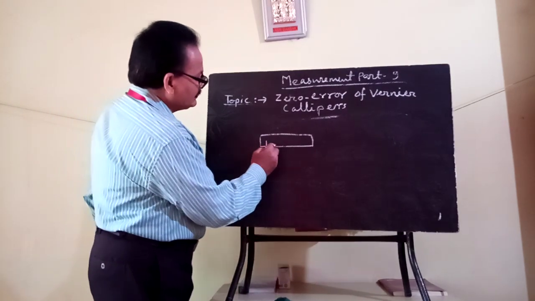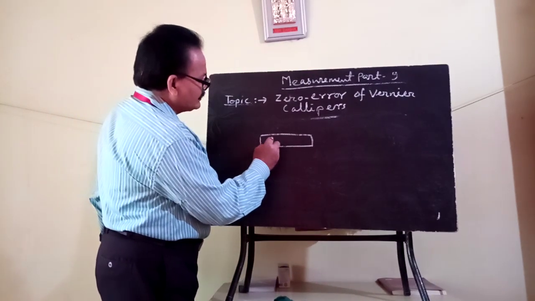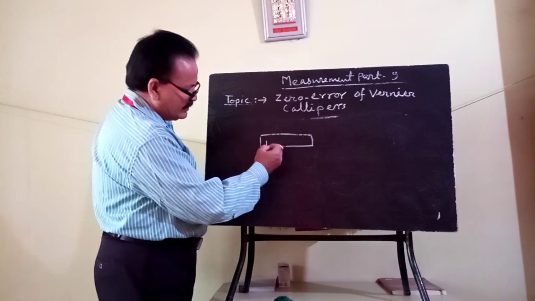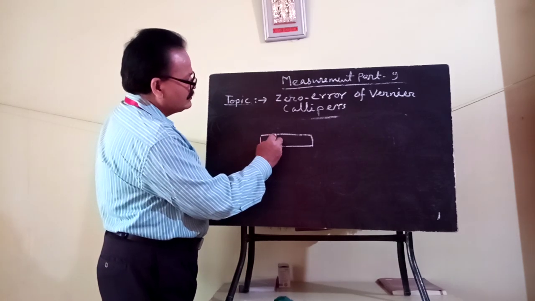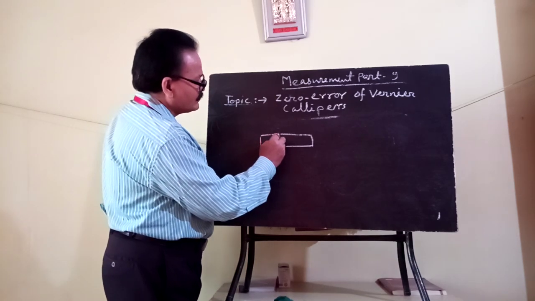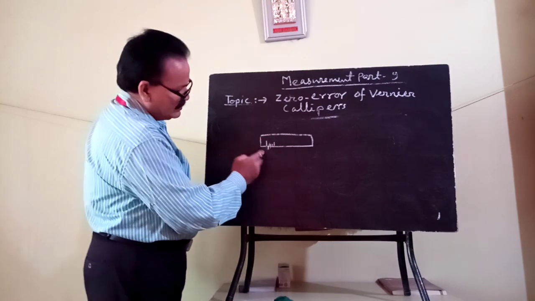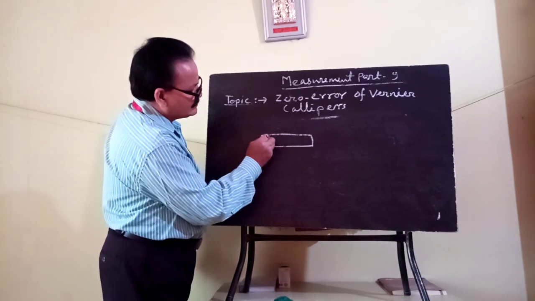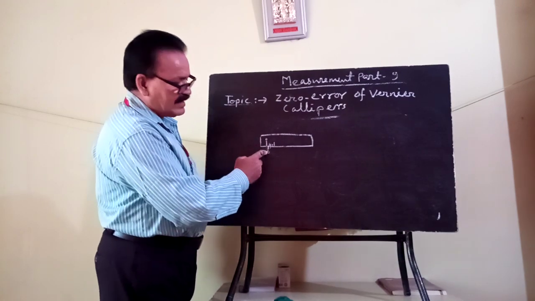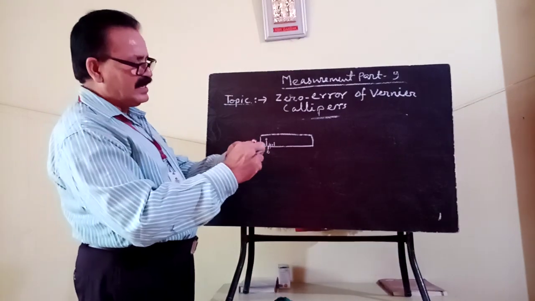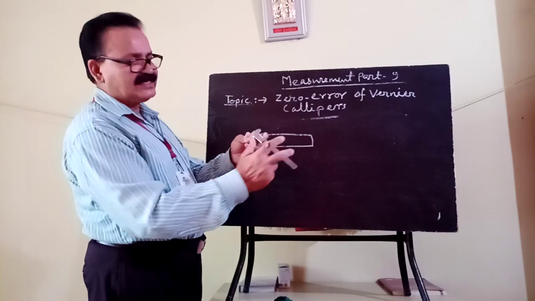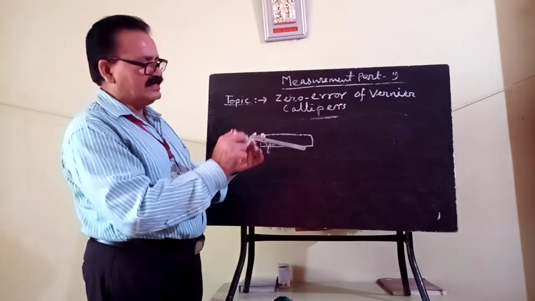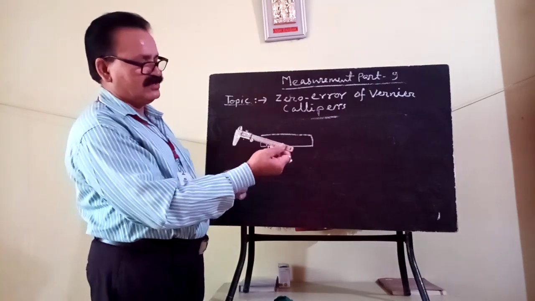So this is the vernier 0 and this is the main scale 0, when the two jaws, the external jaw as well as the internal jaw, are closely attached with each other.